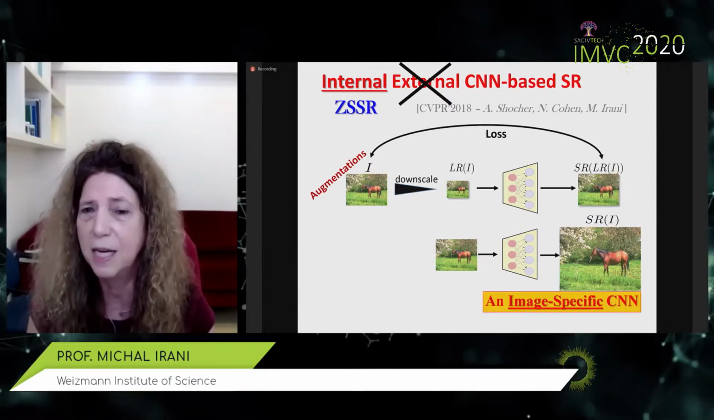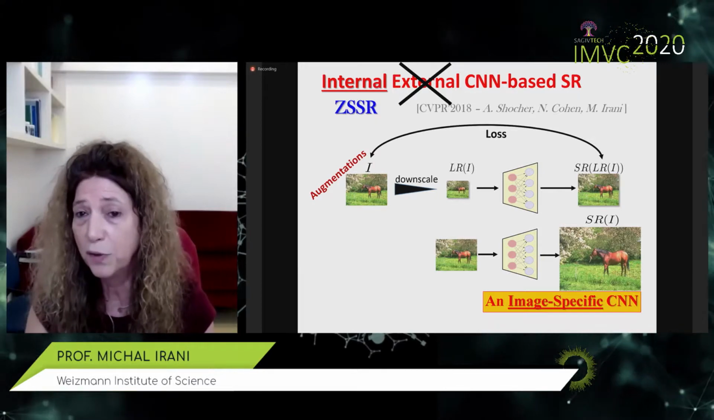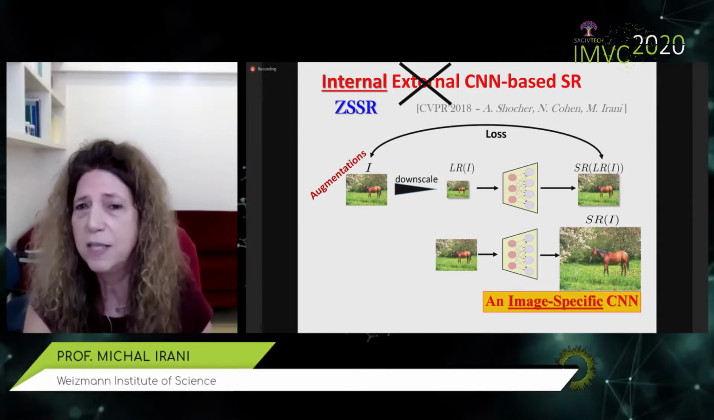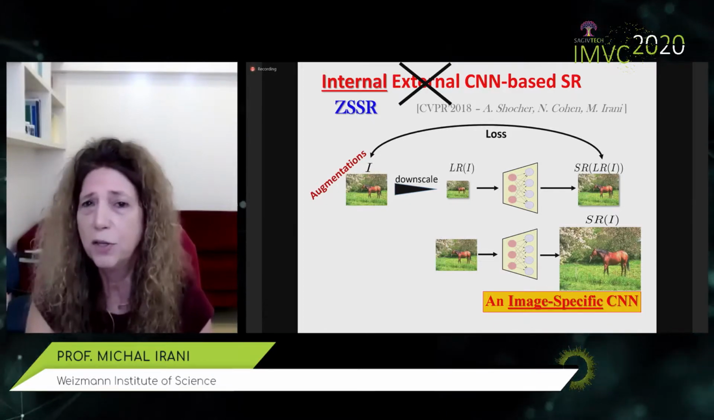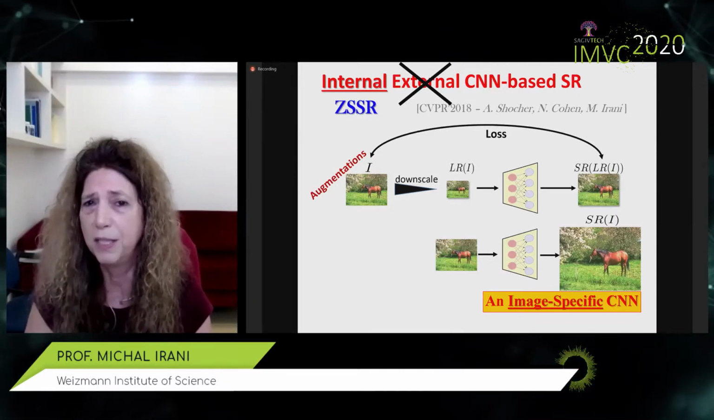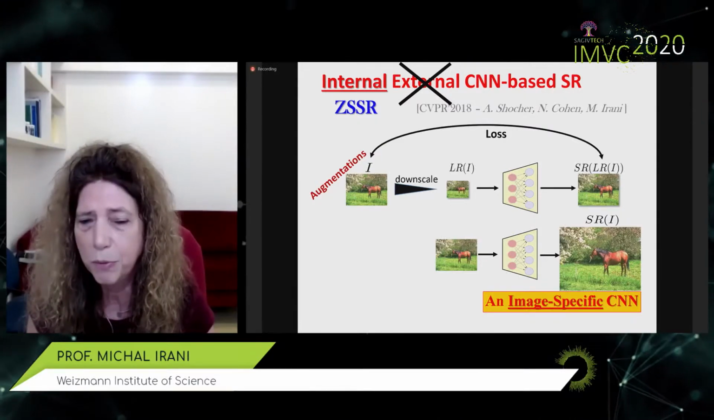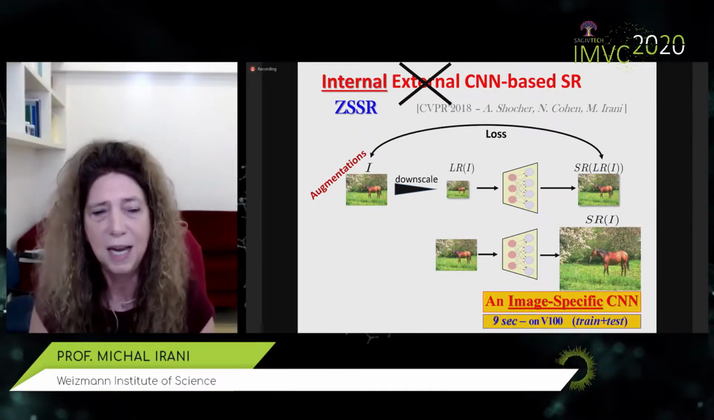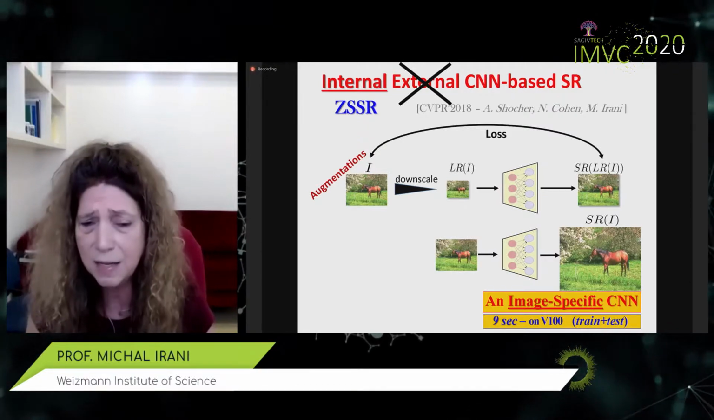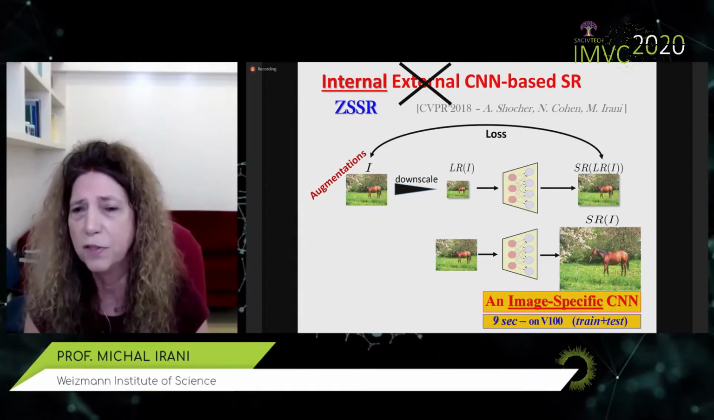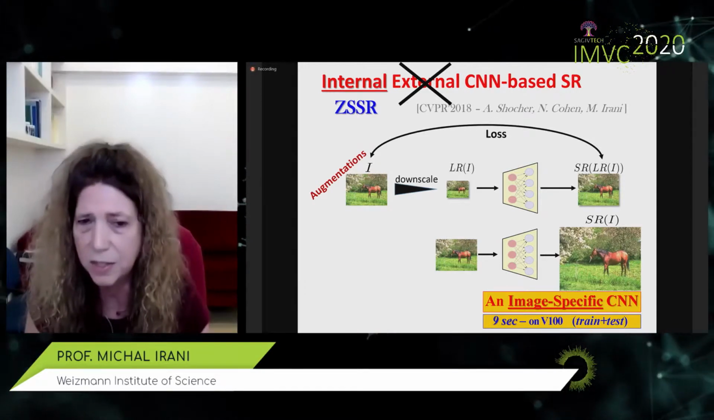And this generates an image-specific network. Now, you can, of course, ask, well, how can a network be trained at test time? It turns out that because this is a very light network, all it has to learn is to increase the resolution of this particular patch distribution, no other image in the world. Therefore, it can be realized with a very small network and trained, and it takes 9 seconds on a V100 GPU, both the train and the inference time, and this is regardless of the image size.